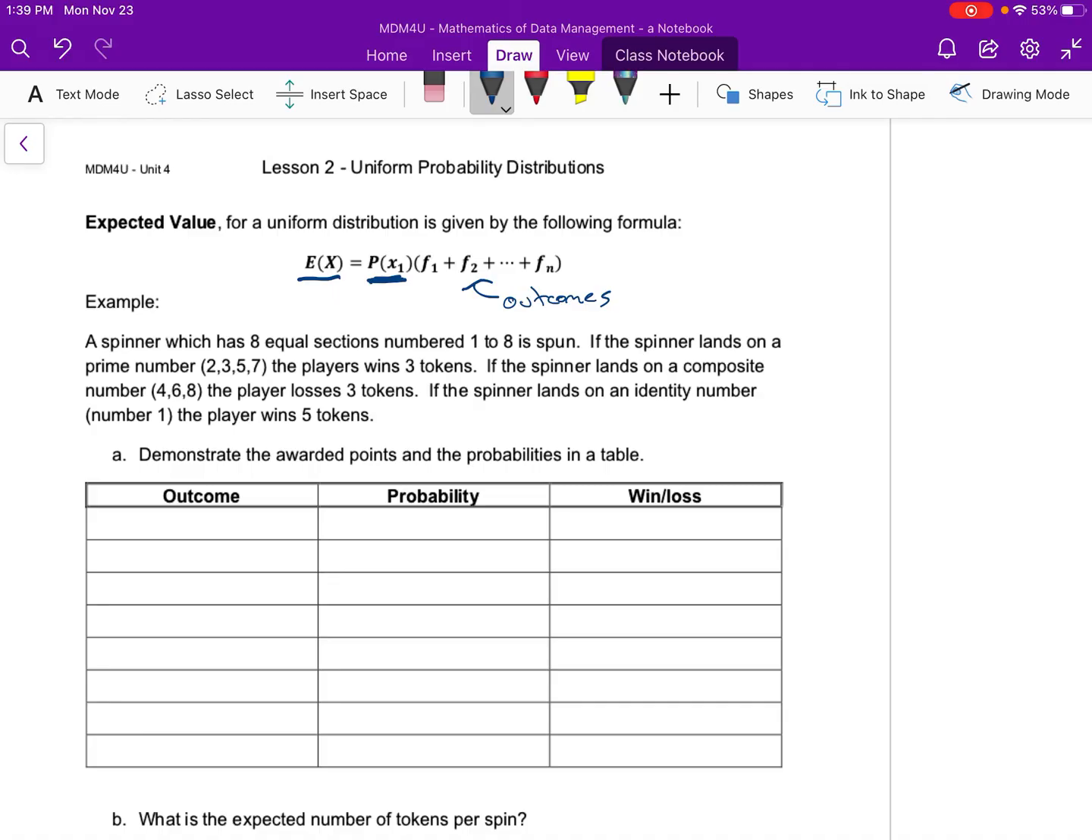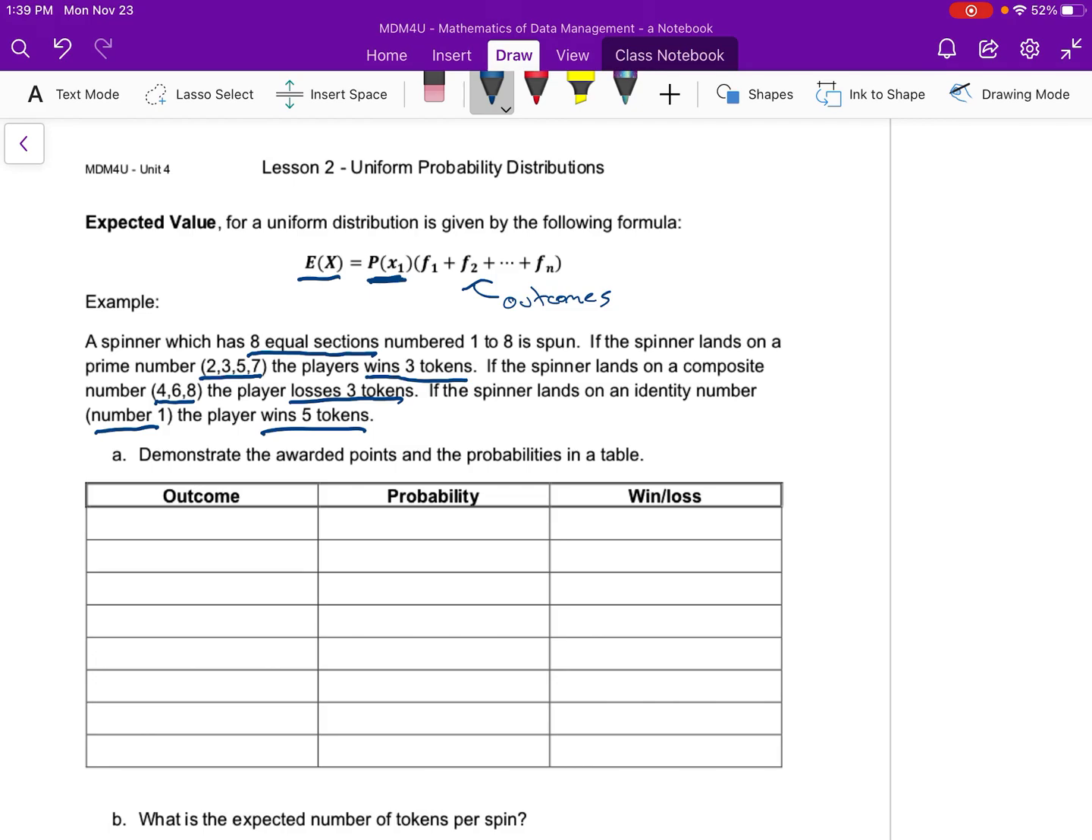So if we look at this example here below, it says a spinner which has 8 equal sections. So seeing this, I know that they have equal probability that I'm going to land on any of those 8 sections. And those sections are numbered 1 to 8. And if the spinner lands on a prime number, so I've given you what the prime numbers are, so 2, 3, 5, 7, the player wins 3 tokens. If the spinner lands on a composite number, which is 4, 6, and 8, they lose 3 tokens. And then if the spinner lands on an identity number, which is just number 1, the player wins 5 tokens.